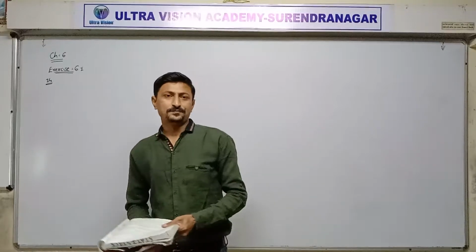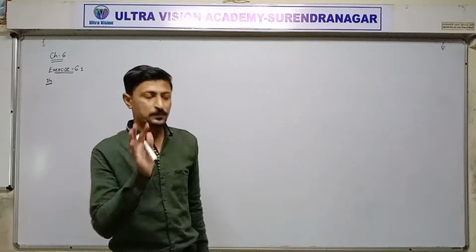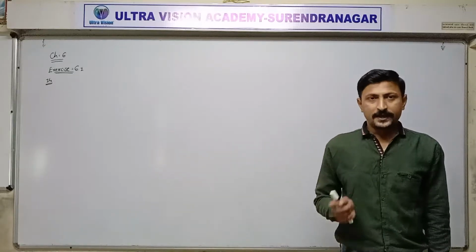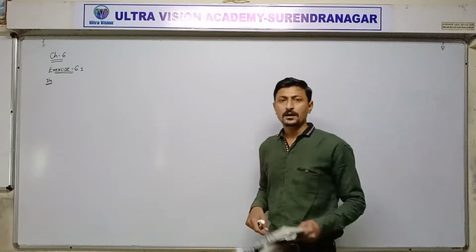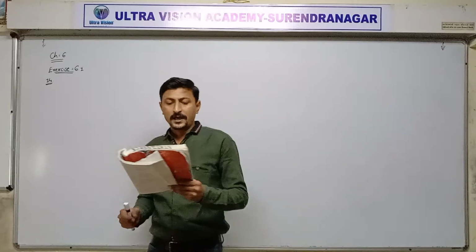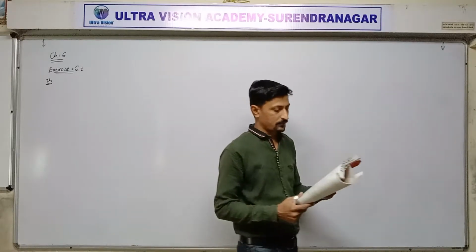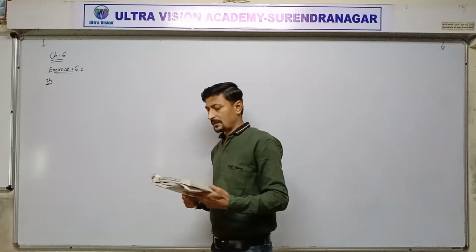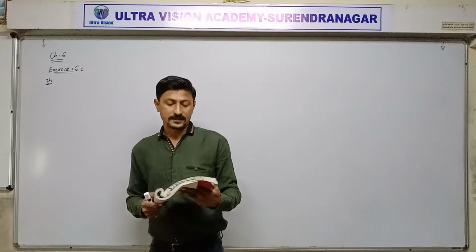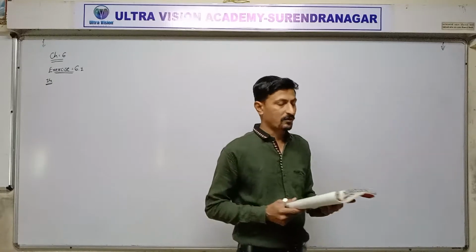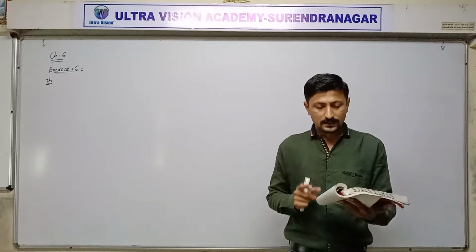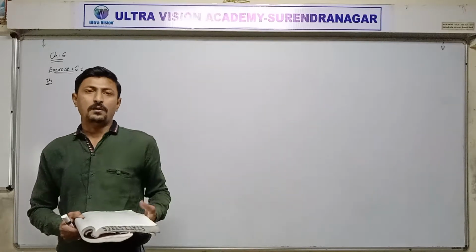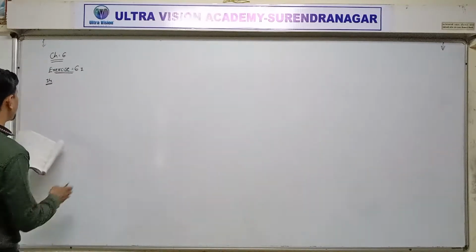Hello dear students, in the last lecture exercise 6.1 question number 13 is completed. Now next is question number 14. If all the arrangements using all the letters of the following words are arranged in the order of a dictionary, then what will be the rank of the word? Arrange in the order of dictionary. So the first word given is Pintu.